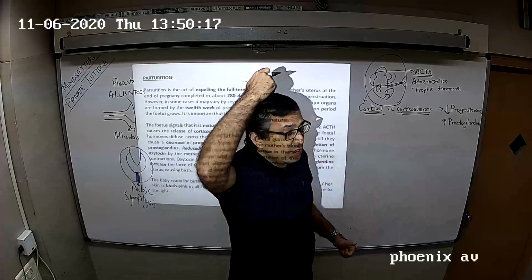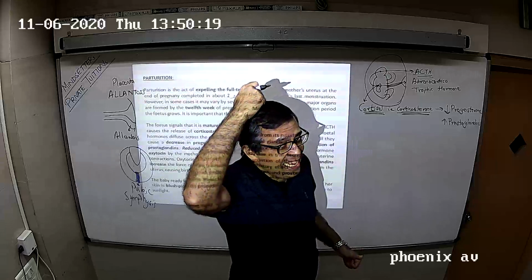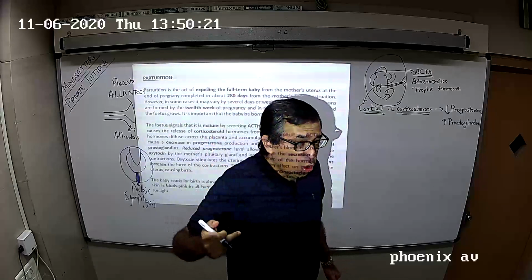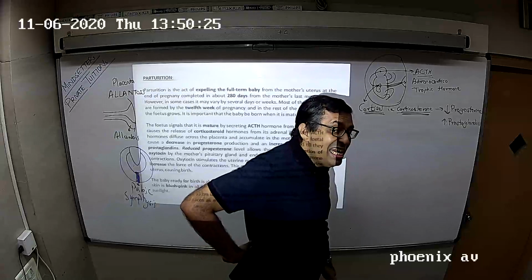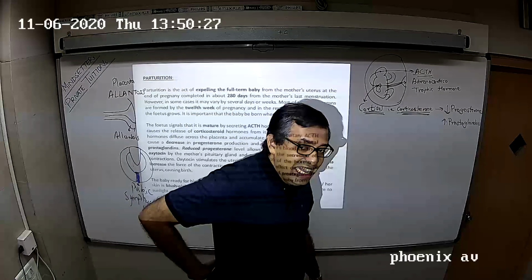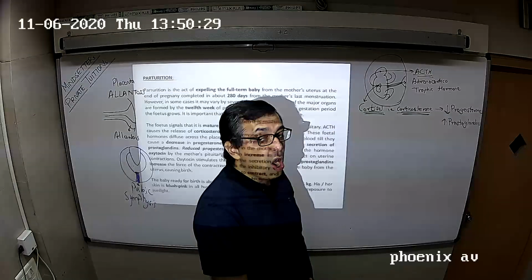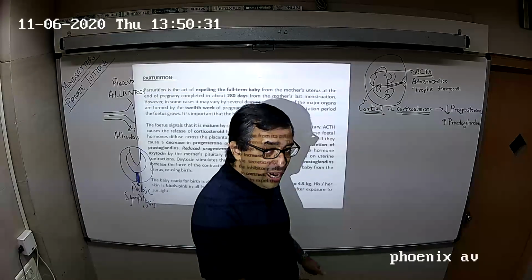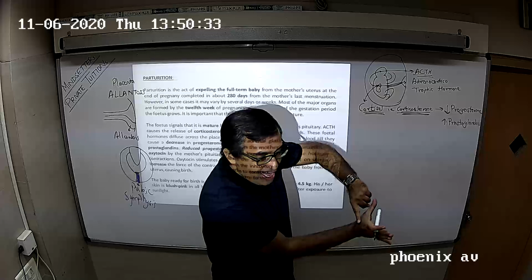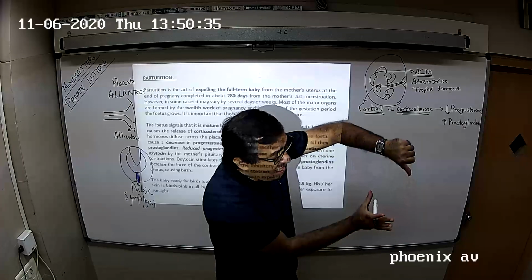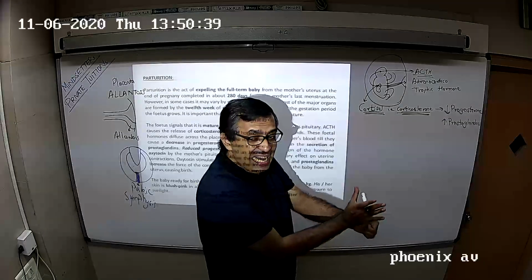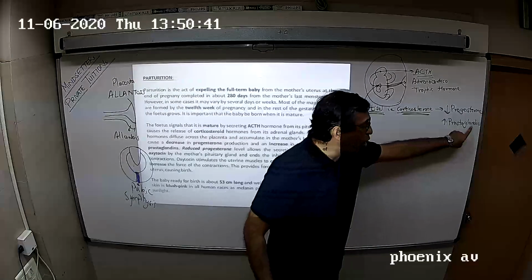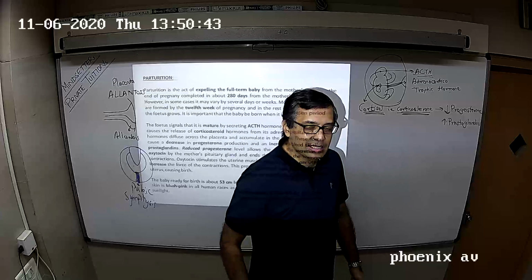Once again, the fetus's pituitary gland gives out adrenocorticotropic hormone. It acts on the fetus's adrenal gland, which is above its kidneys. It starts giving out cortisol or corticosteroid. Cortisol passes via the umbilical cord to the placenta, reduces the amount of progesterone and increases the secretion of prostaglandin.